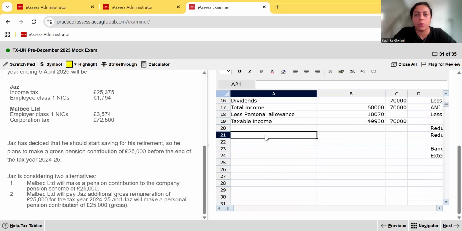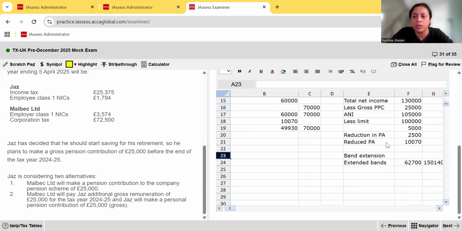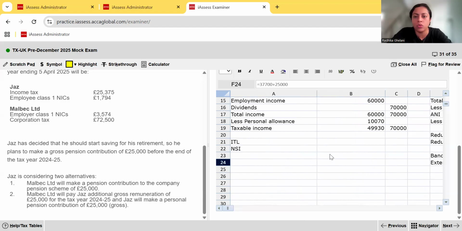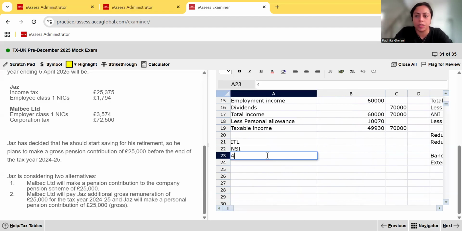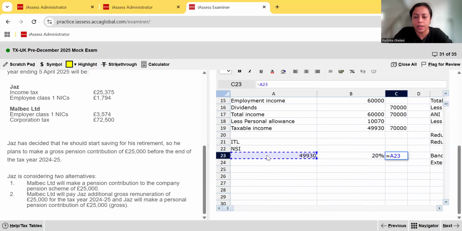So coming to our income tax liability, we start with non-savings income. If you look at his non-savings income, it is 49,930. And if you look at his extended band, the basic band has capacity of 62,700. So it is more than enough to tax all that 49,930 at the lowest rate of 20%. 49,930 times 20% is going to be that times that. Okay. Then we move on to the next.